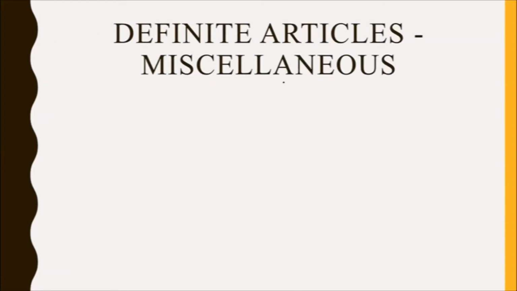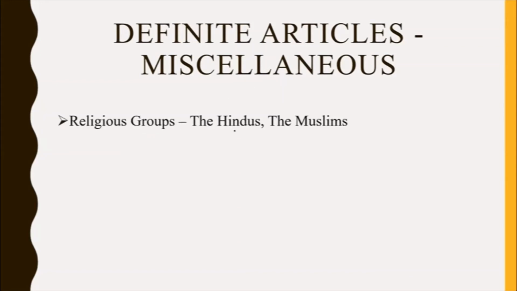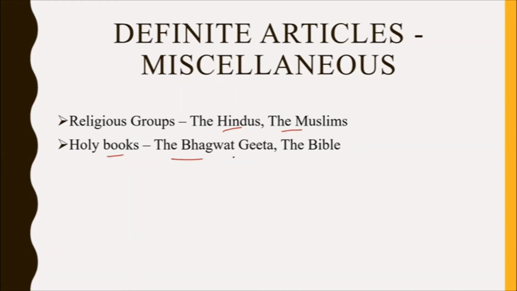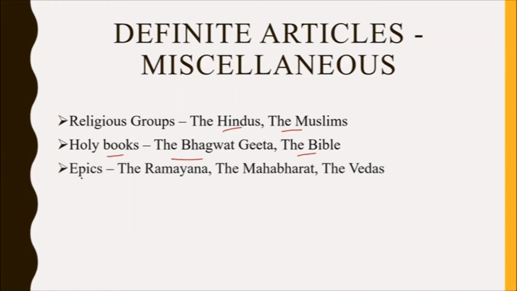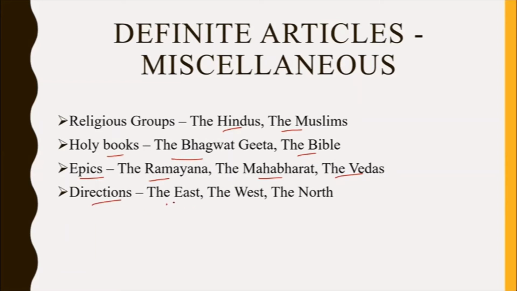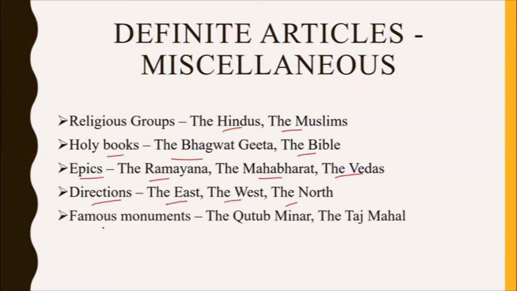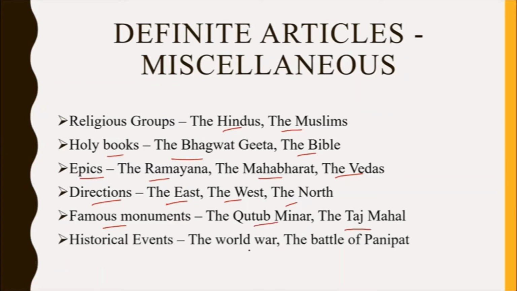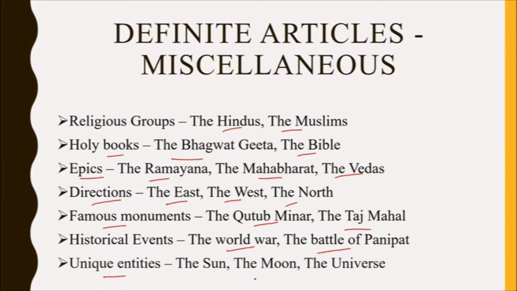Definite articles miscellaneous. Religious groups, the Hindus, the Muslims, so these also take the with them. Holy books, example the Bhagavad Gita, the Bible. Epics, example the Ramayana, the Mahabharata, the Vedas, etc. Direction, example the east, the west, the north. Famous monuments, example the Qutub Minar, the Taj Mahal. Historical events, example the World War, the Battle of Panipat. Unique entities, example the sun, the moon, the universe.